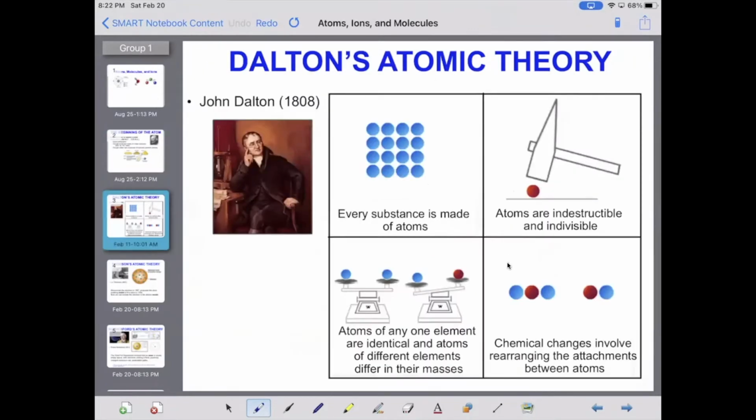Next came Dalton. Dalton's atomic theory in 1808 agreed that all matter was created by atoms, which he believed were indestructible. He also stated that compounds were created by combining two atoms, and that all atoms of any given element were identical in their mass and properties.